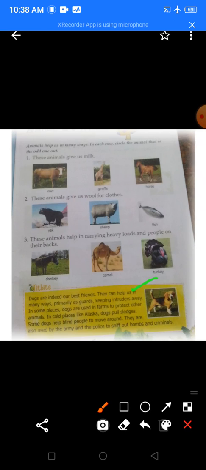Okay, in cold places like Alaska, dogs pull sledges. Some dogs help blind people to move around. They are also used by army and police to sniff out the bombs and criminals. You can see a beautiful picture of a dog in that comment box. Okay. Now the next page. Now we will go towards the next page.